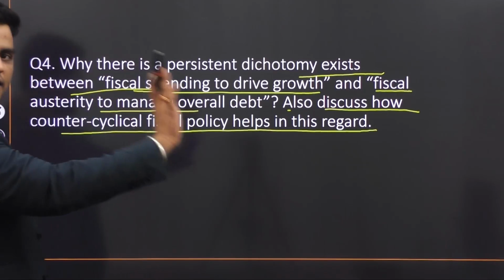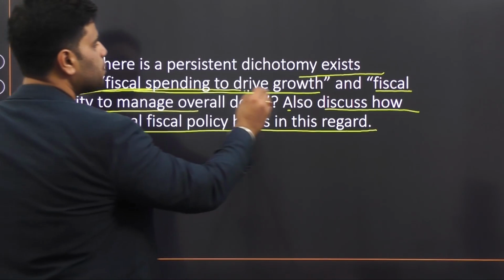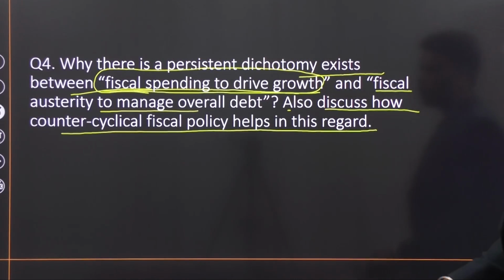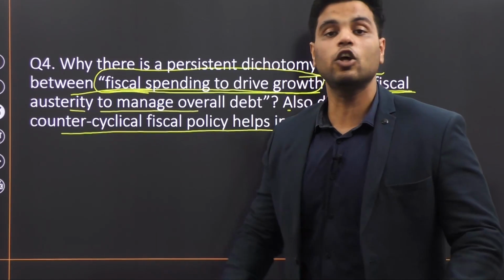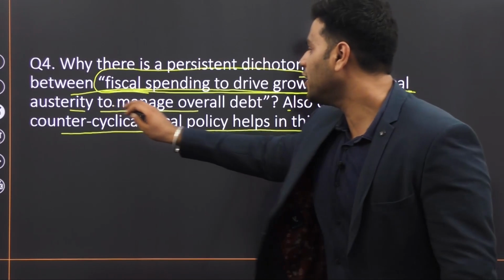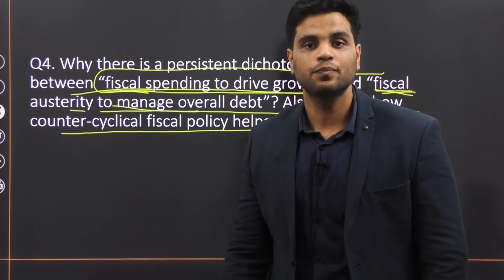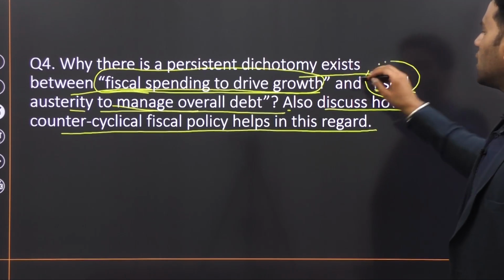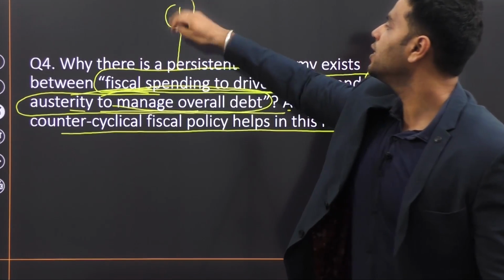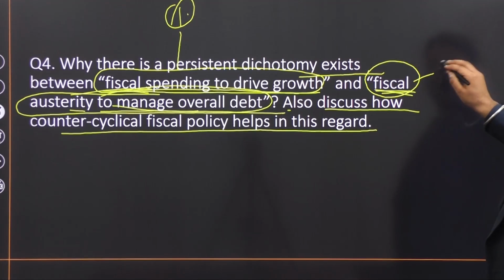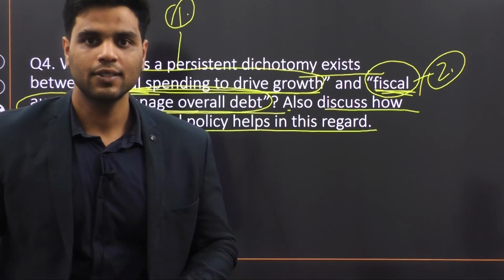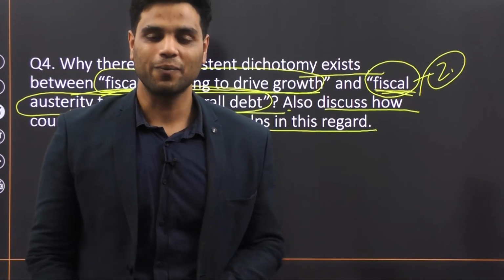There is one set of economists who say that fiscal spending to drive growth is important. There is another set of economists who say fiscal austerity. Fiscal austerity means reducing fiscal deficit. Fiscal austerity to manage overall debt is important, right? And these people are constantly debating. Some good economists believe in this first theory. Some very good economists also believe in this second theory. And there is this constant debate between the two. Now, who is right? Who is wrong? Well, what should we do?